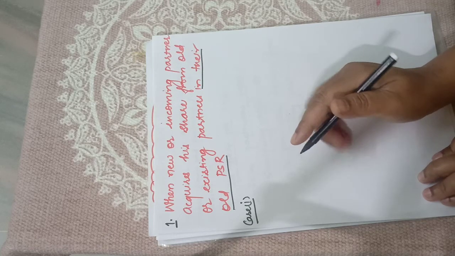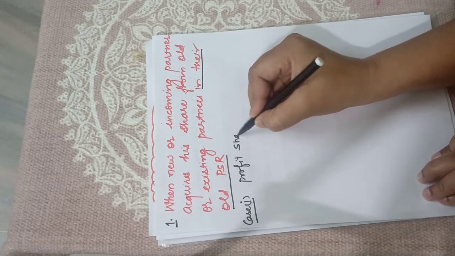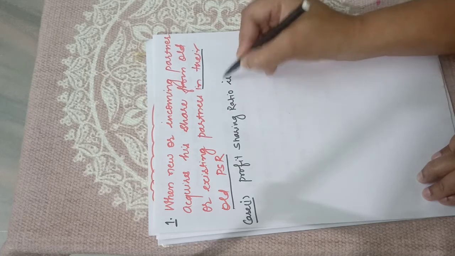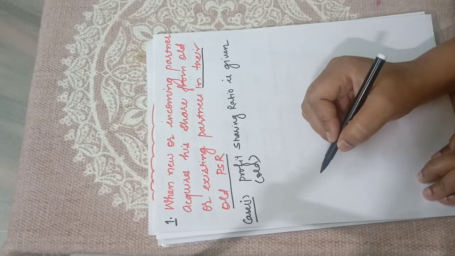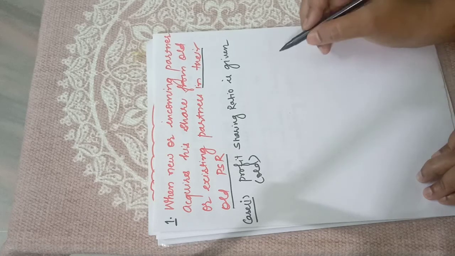Means what I am saying, the profit sharing ratio is given of the old partners, right? But how much sacrifice they have made is not mentioned.